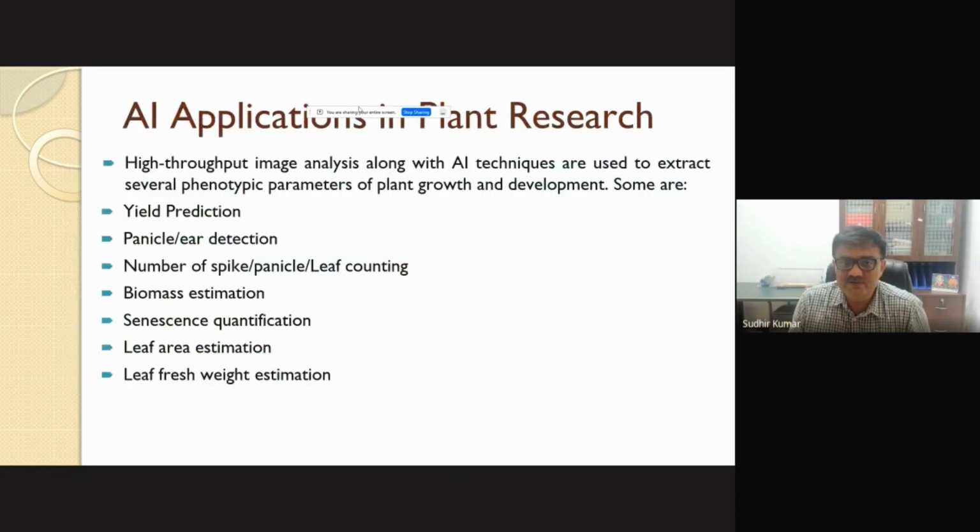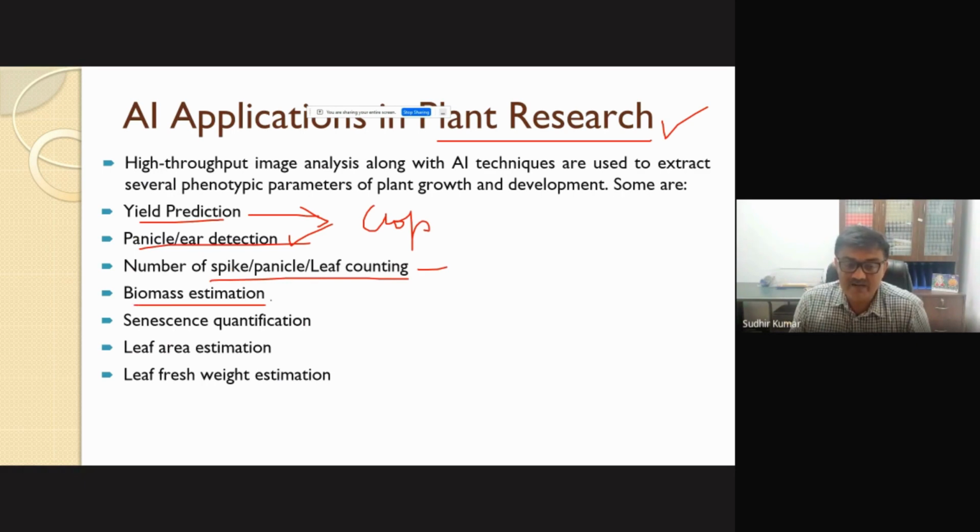Then one more thing: it's not the case that we are just focusing on the farmers' aspect. It's also from the plant research aspect that we can easily predict the yield, even of the crop in the field. Based on AI-based models, we can find out the yield, how many ears there are, how many spikes. It all depends on the resolution of our sensors, so plant weight or biomass can be estimated. So it's still not the case in agriculture.